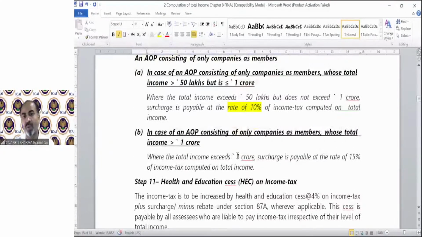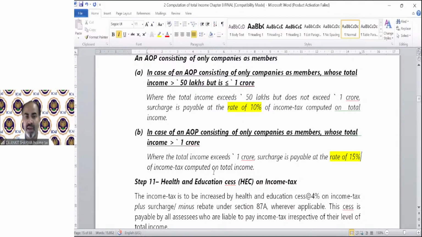And if it exceeds 1 CR, then the surcharge rate on such AOP will be 15%. So in case of an AOP which consists of only companies as members, surcharge rate is either 10% or 15%. For the purpose of MCQ, I personally believe this is a really important provision. You can mark it as important, and learn the provisions of surcharge in case of AOP consisting only of companies.